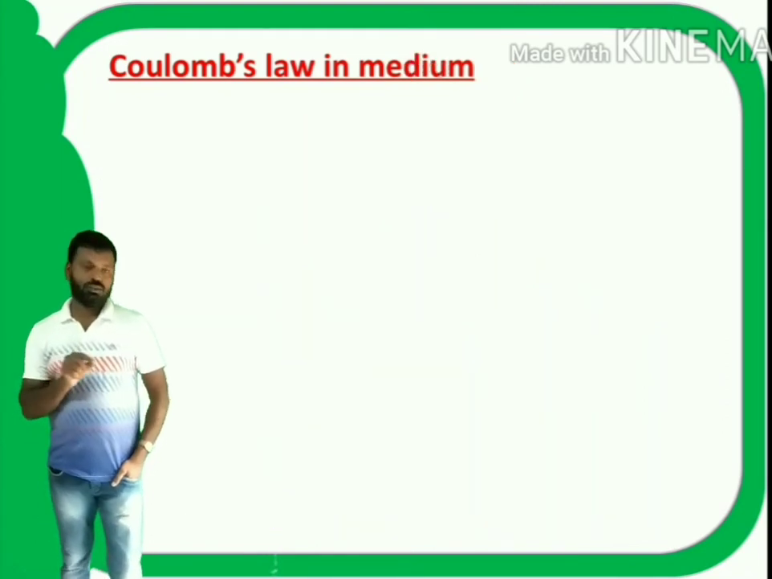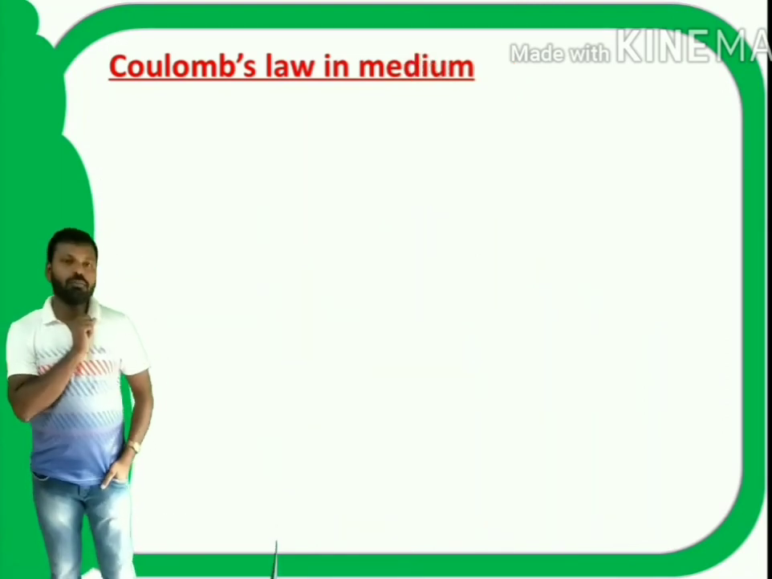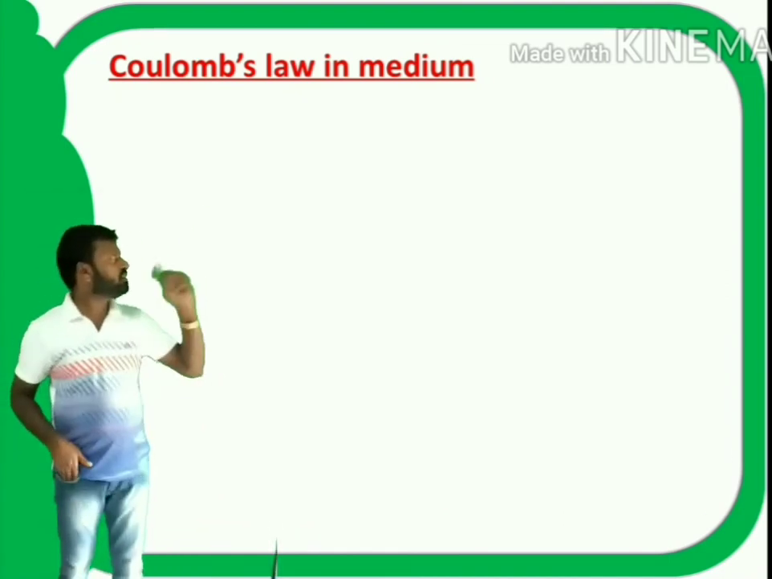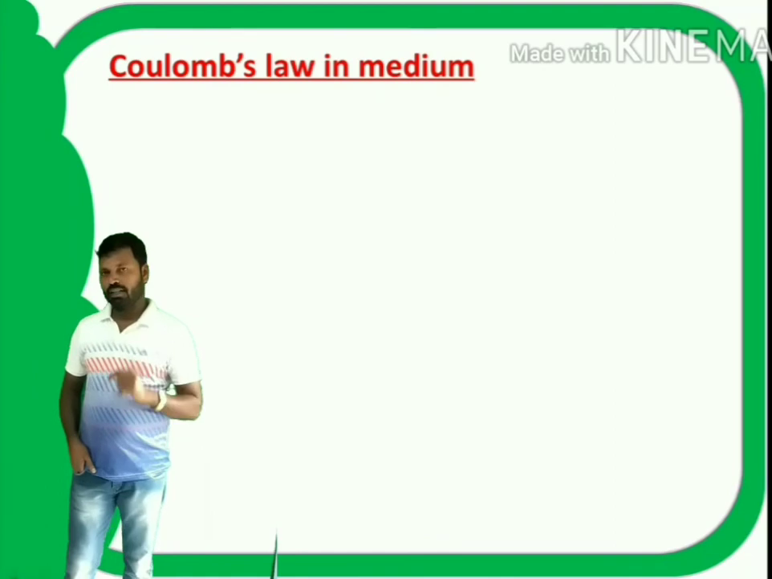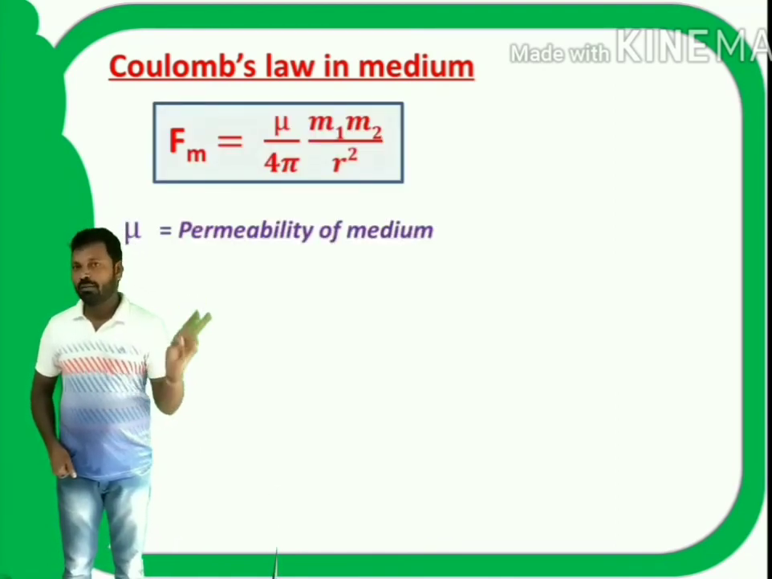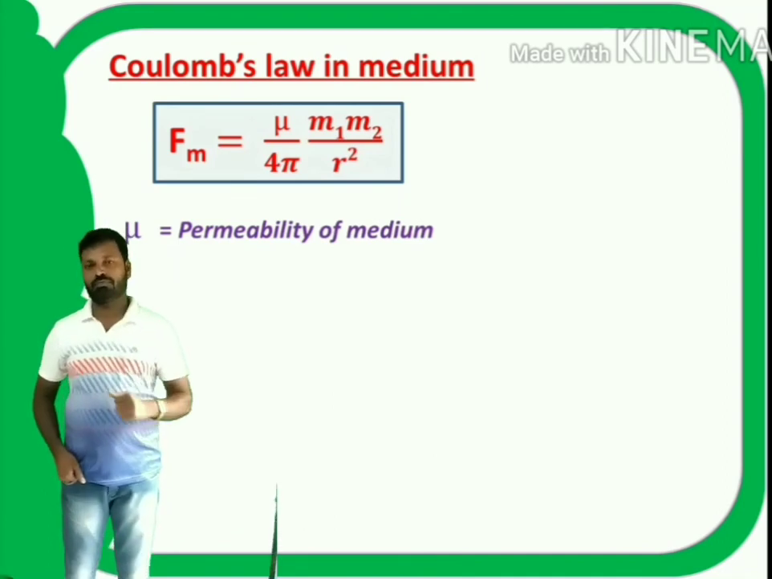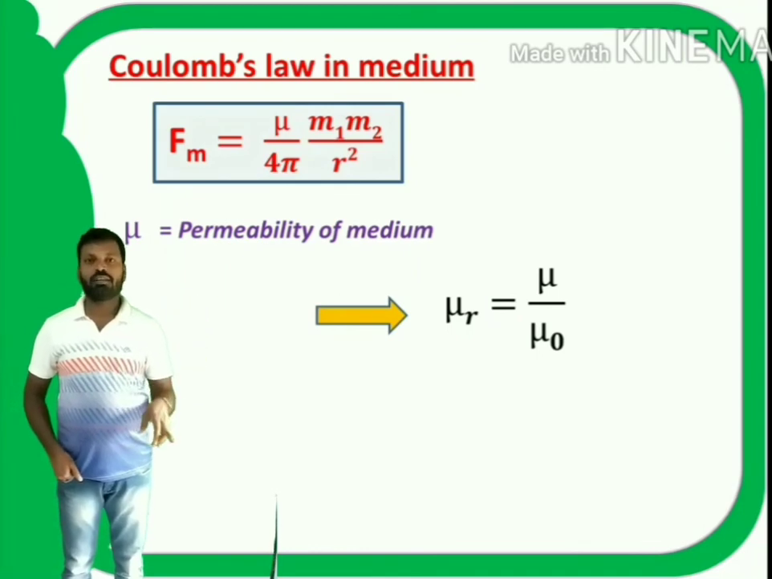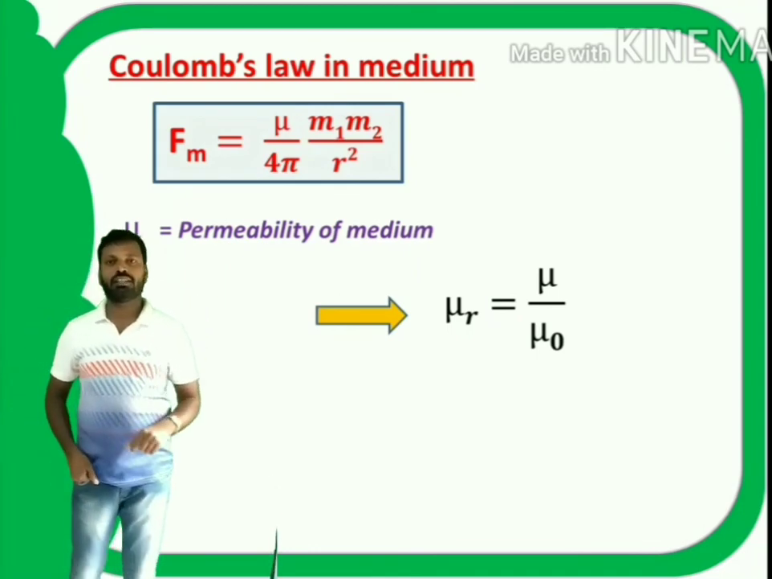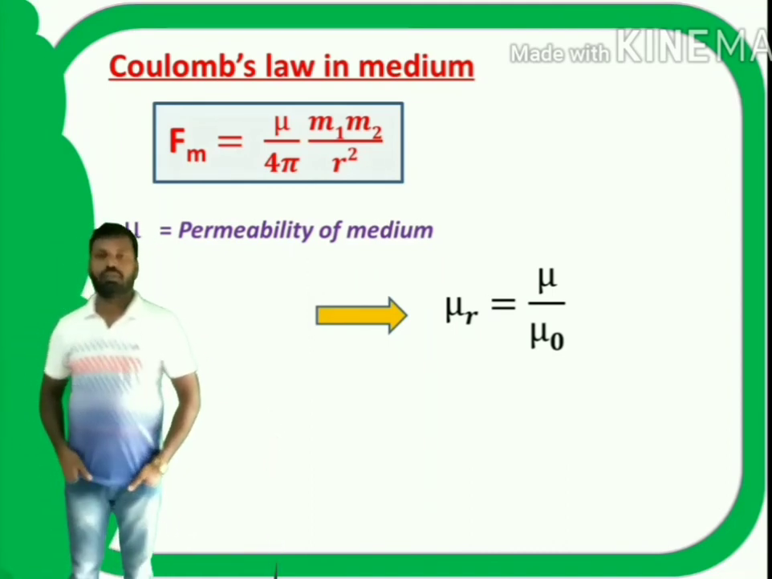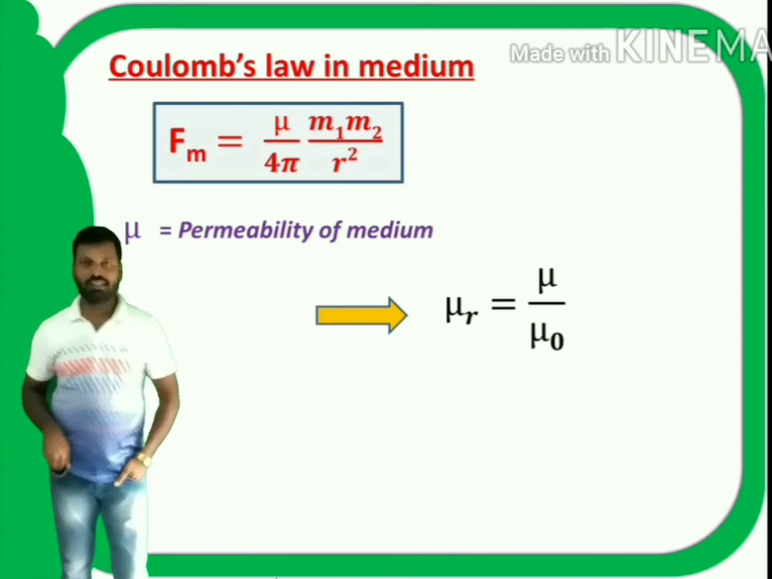If I change this Coulomb's law to a medium of permeability mu, then I can write F is equal to mu by 4 pi m1 m2 by r square. What is mu? Mu is the permeability of the medium. The relation between permeability of medium and permeability of free space is given by mu r is equal to mu by mu naught. Here mu r is relative permeability.